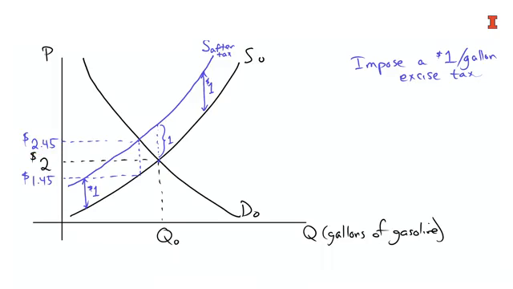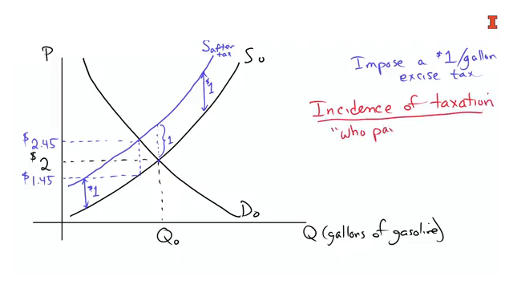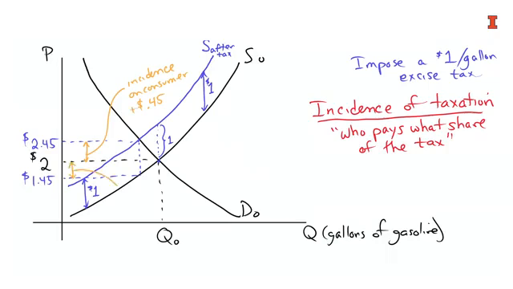So economists have a term for this. It's called the incidence of taxation. And the incidence of taxation just says who pays what share of the tax. In this case, you can see that consumers have 45 cents extra coming out of their pocket. So the incidence on the consumer would be 45 cents, and the incidence on the firm would be they're losing 55 cents. In this case, the $1 gets spread between two groups. The incidence of taxation is the term economists use to say who bears what share of that tax.